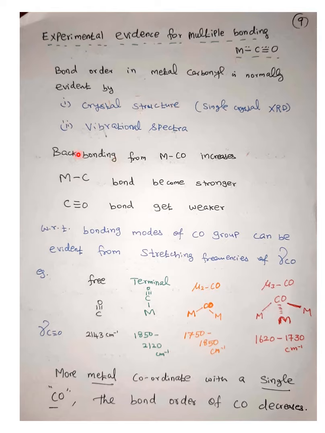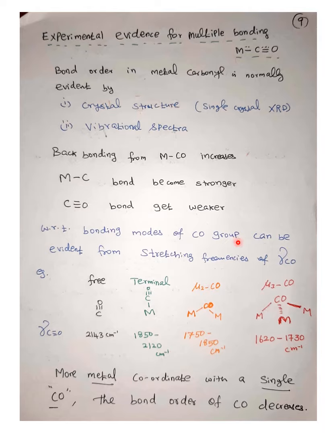Okay, so if back bonding in metal carbonyl increases, then what will happen? The more the back donation, the stronger the metal carbon bond becomes. That means the metal carbon bond order increases. Whereas the back donation goes to the carbonyl's pi star orbitals. The electron is going to the pi star orbitals, so the bond order in the carbonyl decreases, and the carbonyl bond gets weaker.